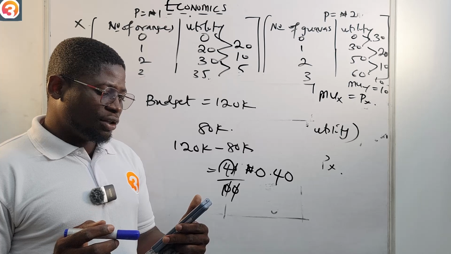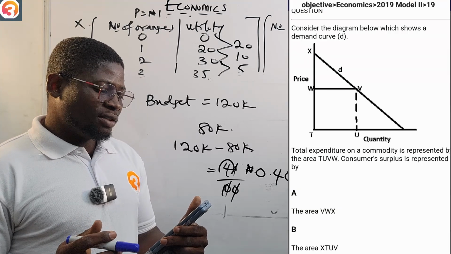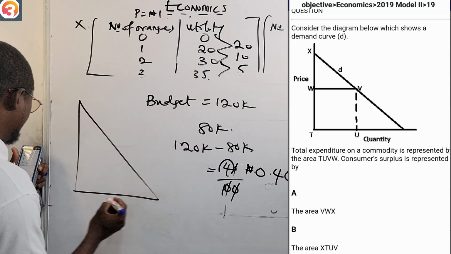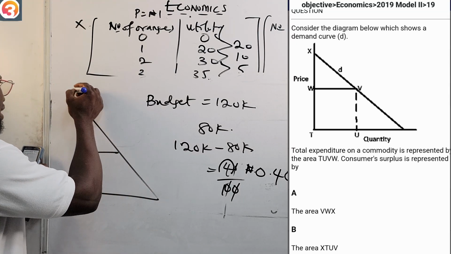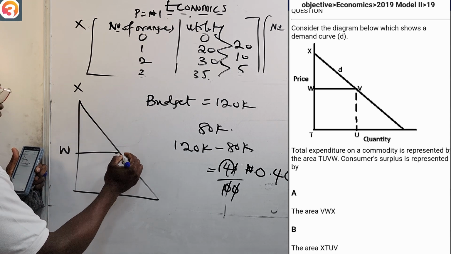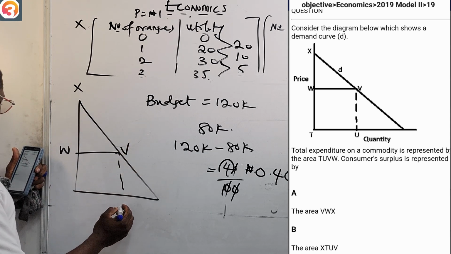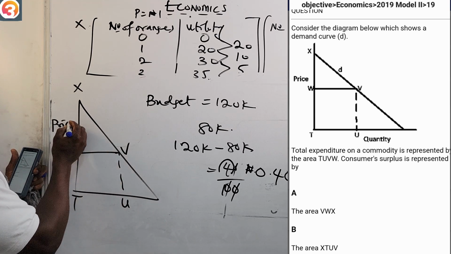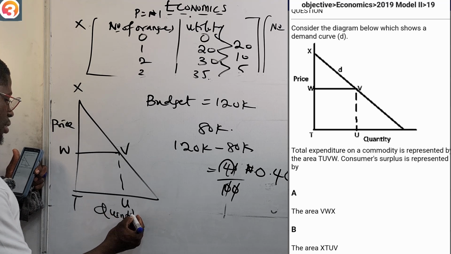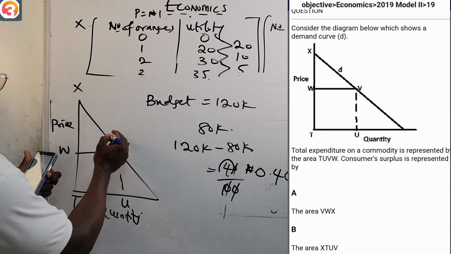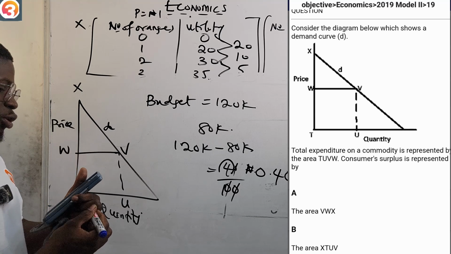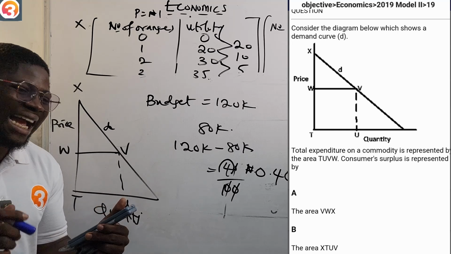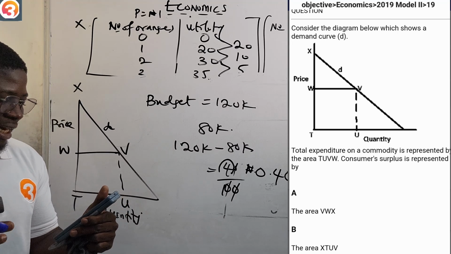2019 model 2 number 19. We're given a curve, something like this, with points X, W, V, and then traced down U, T. This side is quantity, and this side is price, and D is the demand curve. They say consider the diagram below which shows a demand curve. It is shown on your screen. They say total expenditure on a commodity is represented by the area